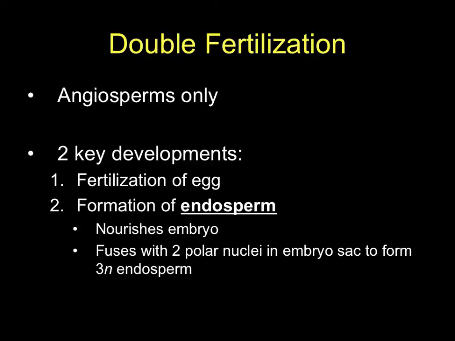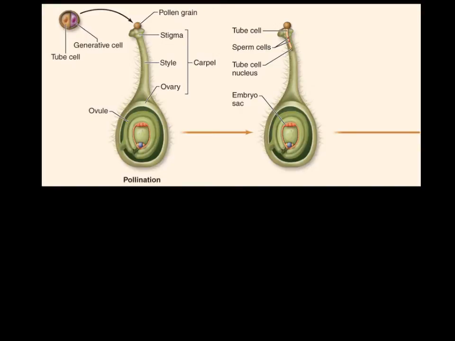With fertilization comes the production of a zygote. Fertilization of the egg produces a zygote, and then fusion of sperm cell with polar nuclei is going to create the triploid endosperm. So that's where the double part of fertilization comes in. Even though it's technically not double fertilization, there's really only one fertilization because there's only one egg cell involved. There are 2 sperm cells involved, so some people would call this double fertilization.